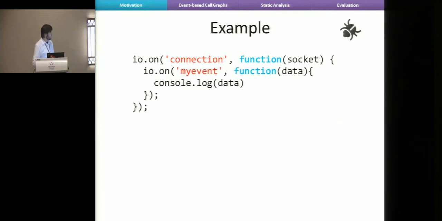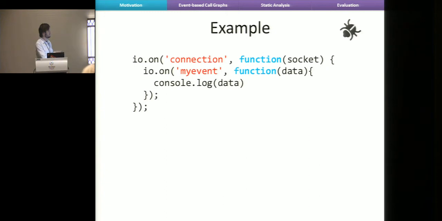As another example, here is a usage of the socket.io library. This is a library that allows you to communicate from the server side with the client side, for example the web browser. This is the server-side code. Here the user wants to wait for a connection from the browser, and then he registers this callback, and then he wants to wait for my event. My event is something he expects to be emitted on the browser side, and then he just wants to log some data.